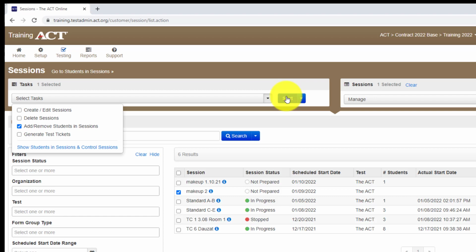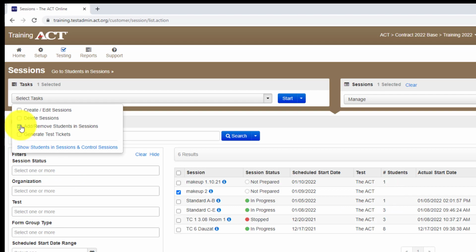I'm going to go to Start. And by the way, before I do that, you see this little makeup number 2? See where it says number of students? There's no students in there yet. See? There's 1 student in the first one, 1 student in that third session, 3, 3, and 8. But none in this one. All right, so I wanted you to be aware of that.